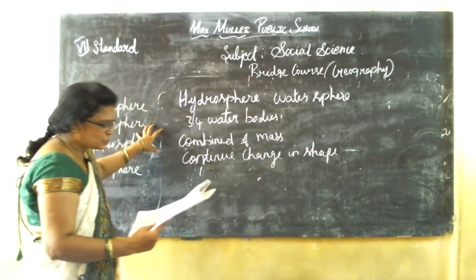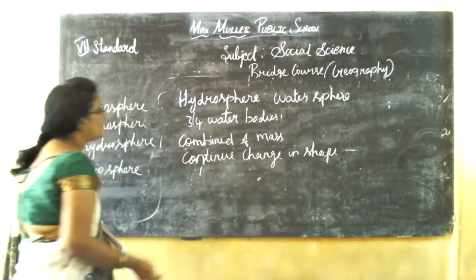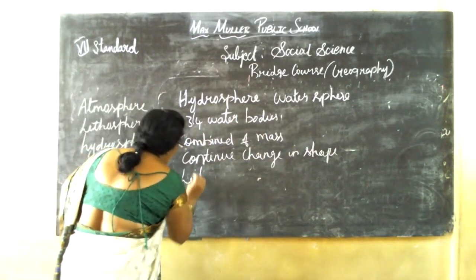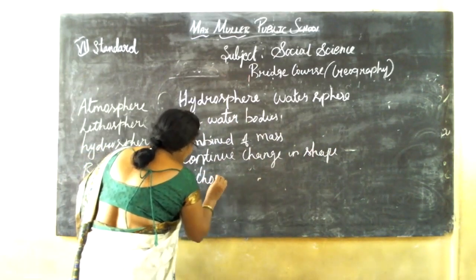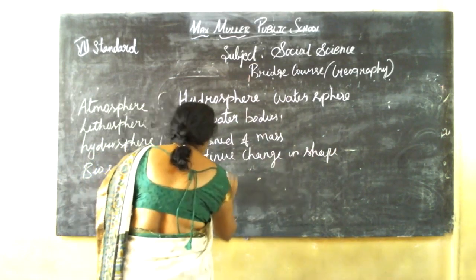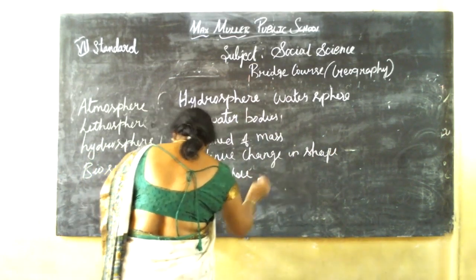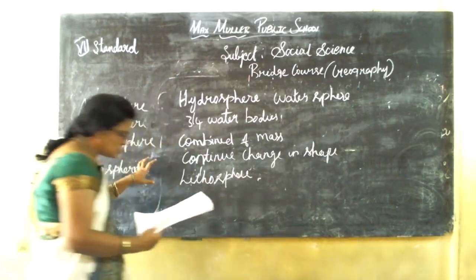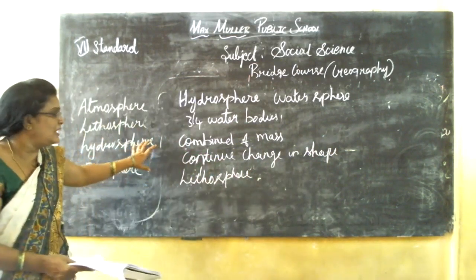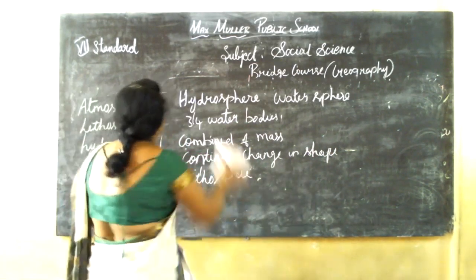Okay. The next one is lithosphere. Lithosphere, you all know it is the rock under the earth. It is the outermost shell of a planet or natural satellite.